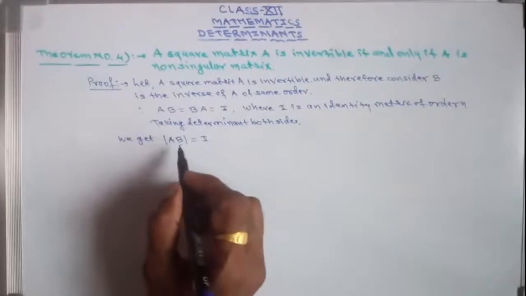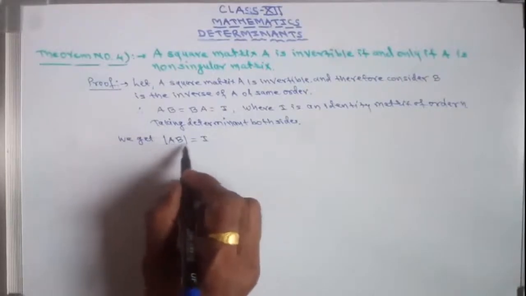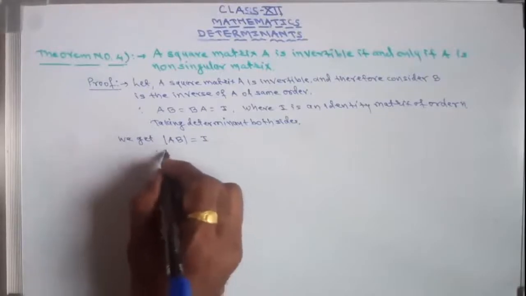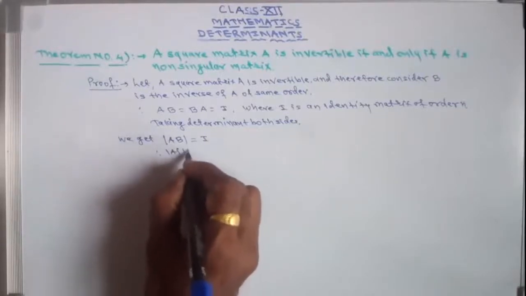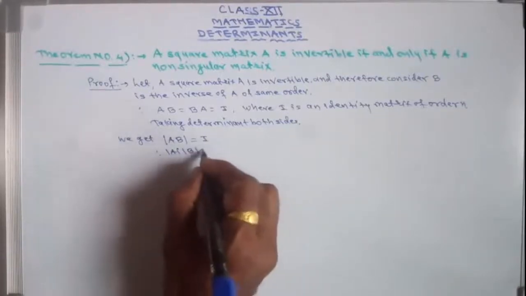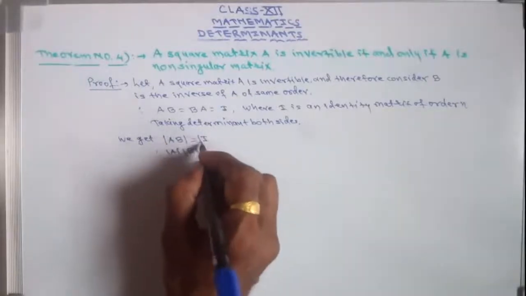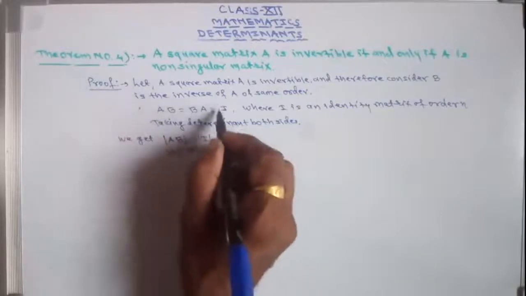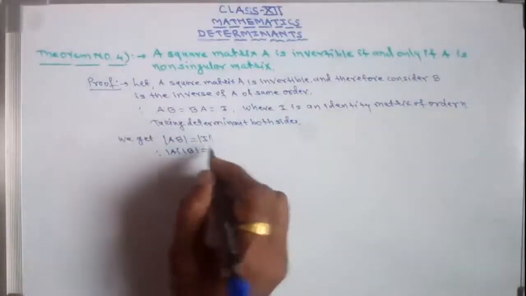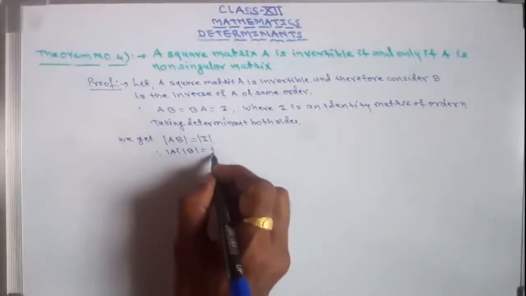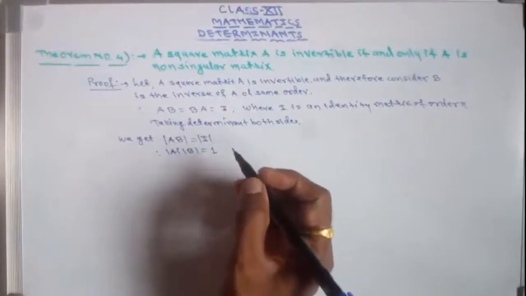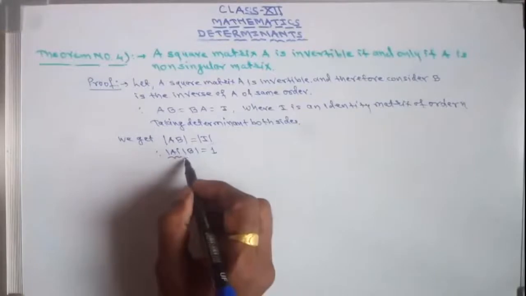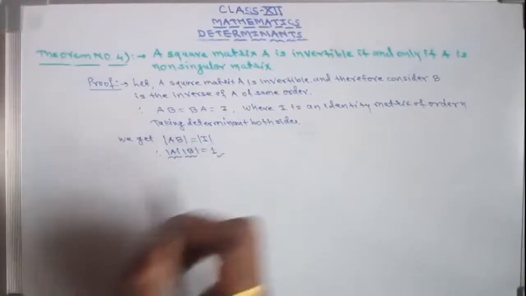We know that in determinants, if we have A and B in a product, then we can write it separately. Therefore, determinant of A into determinant of B equals determinant of I on the right hand side. Now the determinant of I, that value is 1. Now here the product of determinant of A into determinant of B is 1.